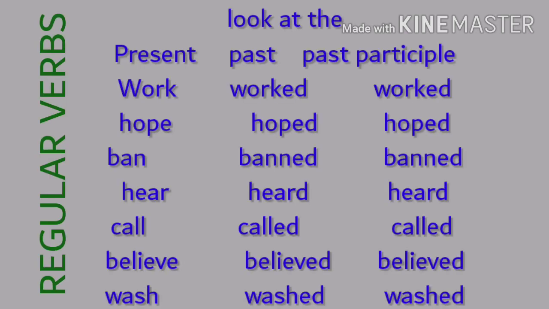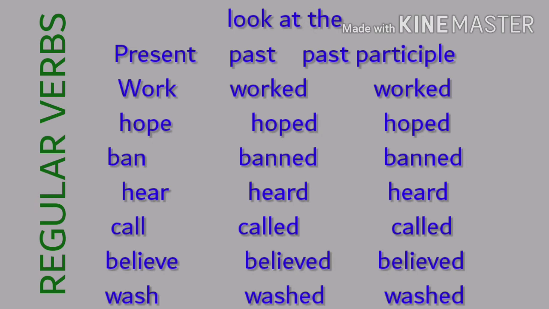Look at these regular verbs and their present, past and past participle forms. Example, work, worked, worked. Past and past participle look the same. Look at the next one, hope. Hoped, hoped. By adding ed, we got past tense, and similarly by adding ed, we got the past participle form also.